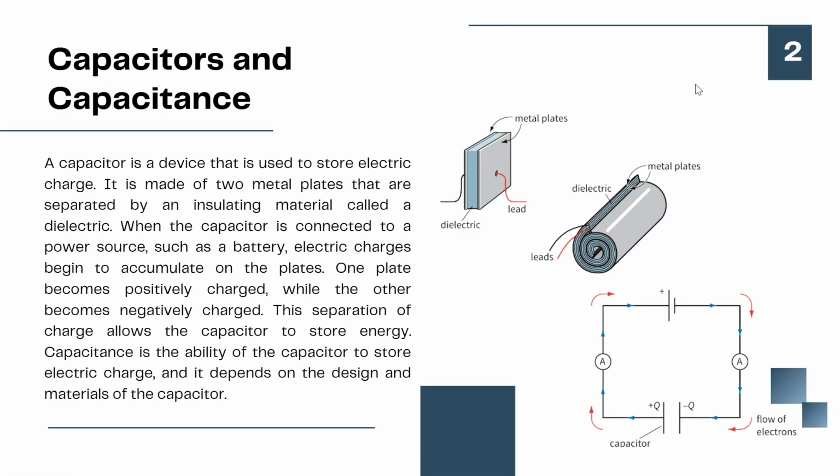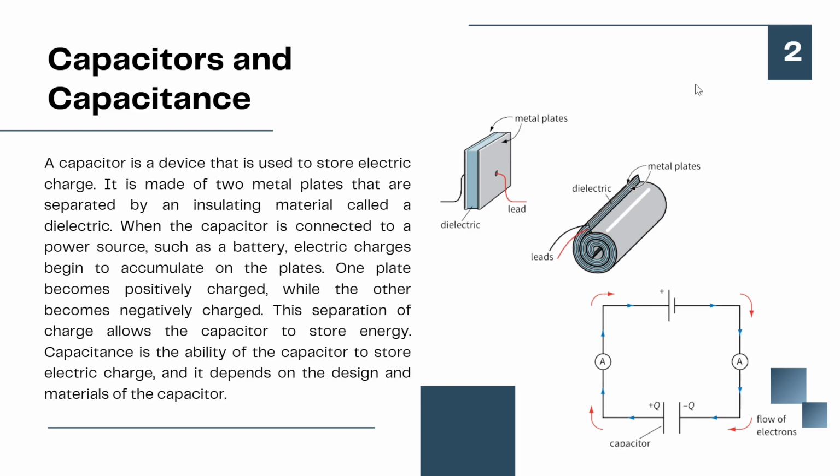Next. Now we will discuss capacitor and capacitance. A capacitor is a device that is used to store electric charge. It is made of two metal plates that are separated by an insulating material called a dielectric. When the capacitor is connected to a power source, such as a battery, electric charge begins to accumulate on the plates. One plate becomes positively charged while the other becomes negatively charged.